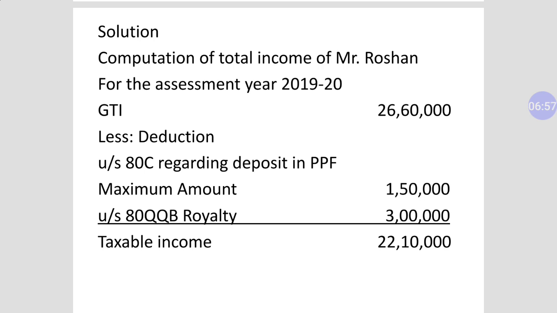So after deduction, the taxable income of Mr. Roshan is 22,10,000. Okay, so my dear student, I hope that you are very clear about these provisions and this information of Mr. Roshan in this slide. If you have any doubt, you are free to call me at any time. Now come to the next slide.